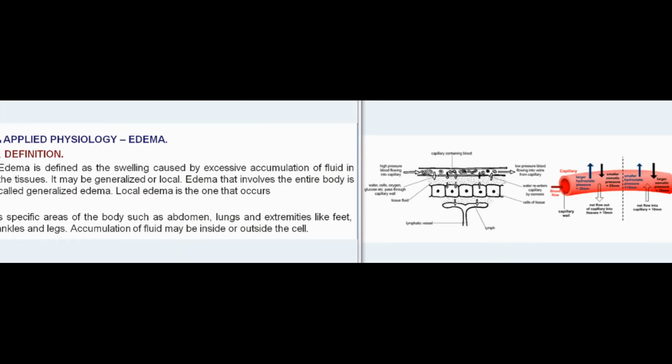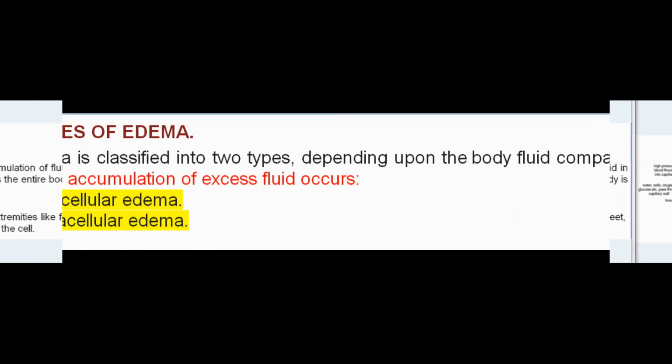Applied physiology, edema. Definition. Edema is defined as the swelling caused by excessive accumulation of fluid in the tissues. It may be generalized or local. Edema that involves the entire body is called generalized edema. Local edema is the one that occurs in specific areas of the body such as abdomen, lungs, and extremities like feet, ankles and legs. Accumulation of fluid may be inside or outside the cell.